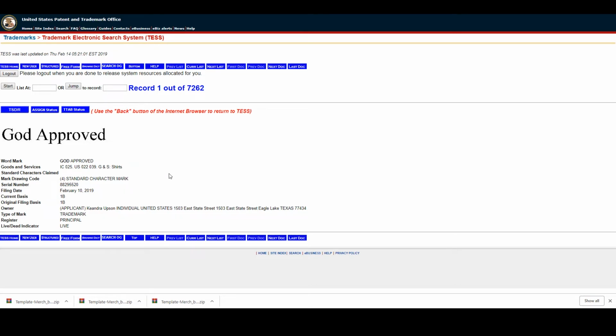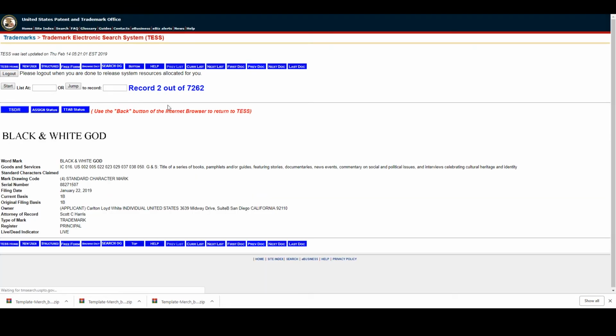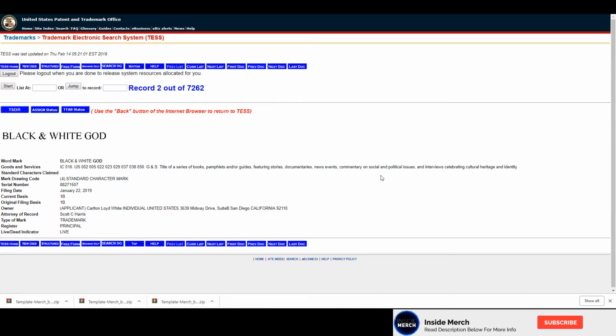Normally it would actually tell you what trademark it's under. This actually doesn't have that. Let's just say black and white God. Okay, so you could see that it's trademarked for goods and services, and specifically within goods and services, you could see that it's trademarked for books, pamphlets, guides, featured stories, documentaries, news events, commentaries, social, political issues, interviews. So it will tell you what it's trademarked under.